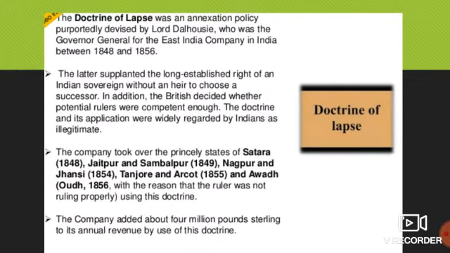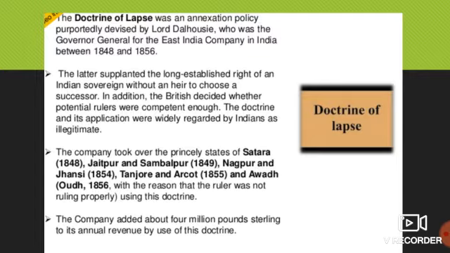So here we can read all the information regarding that. That annexation policy was devised by Lord Dalhousie, the Governor General. It supplanted a long established right of an Indian sovereign without an heir to choose a successor. If an heir is not there, they can't choose any successor.